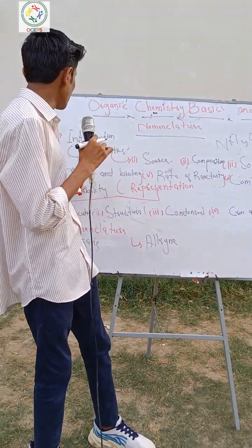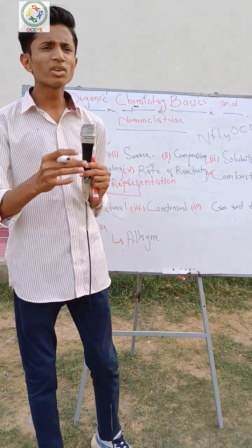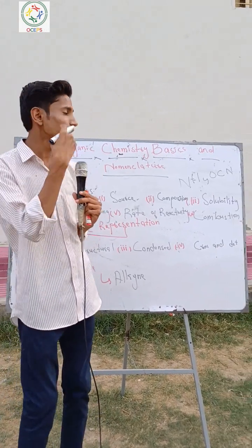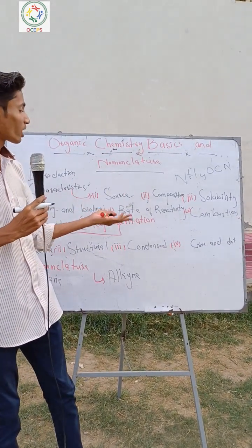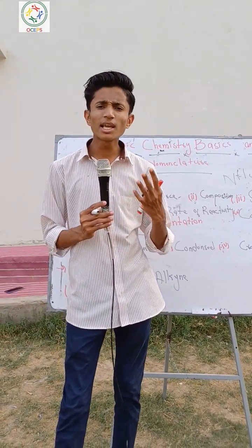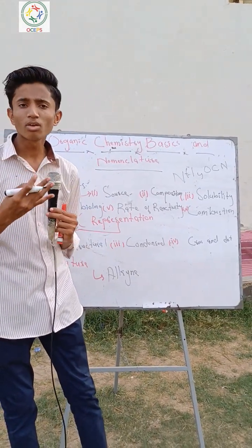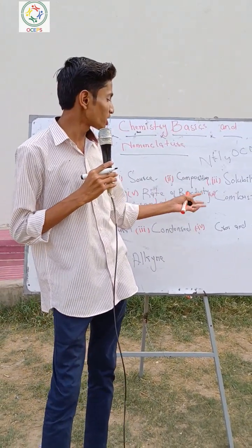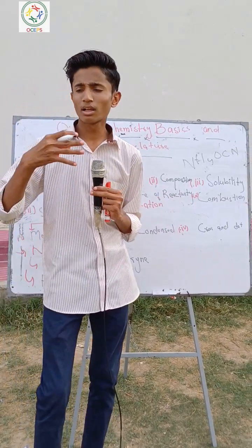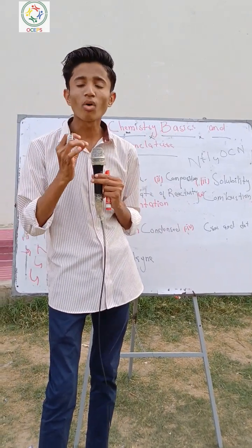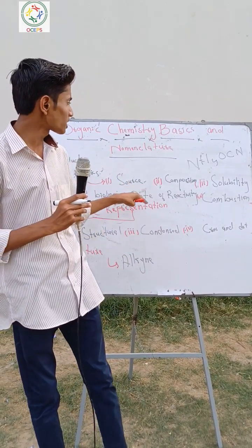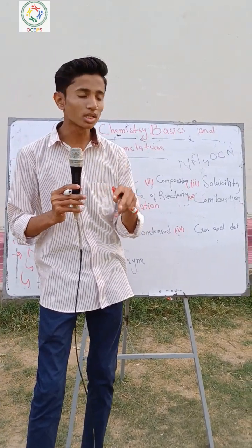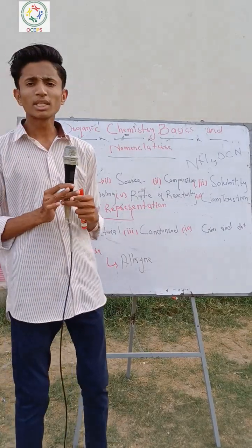Then the melting and boiling point. Their melting and boiling points are comparatively low because they have covalent bonds, which are weaker. Next, the rate of reactivity: they have less reactivity. Then combustion: everything burns in the presence of oxygen, and organic compounds burn in the presence of oxygen. Then stability: they are less stable.